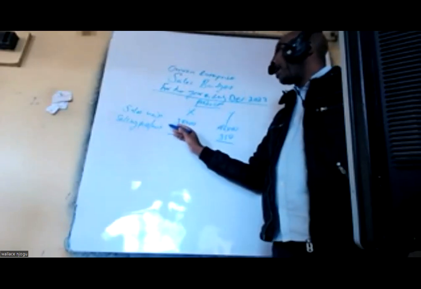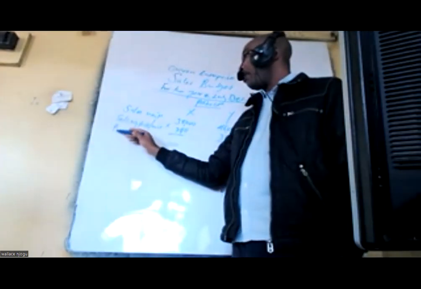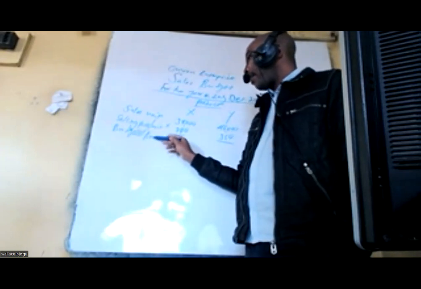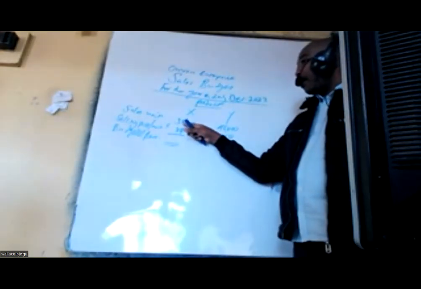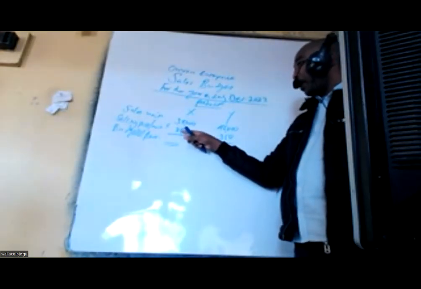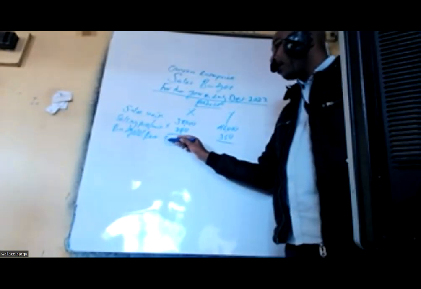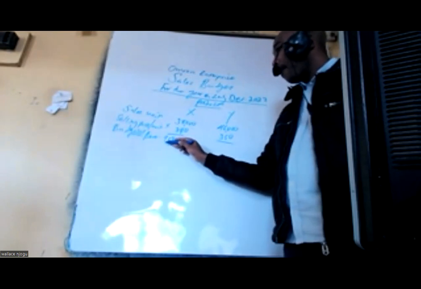Very true. And therefore, we multiply so that we can get the budgeted revenue. Multiply 38,000 by 240. We have 9,120,000.